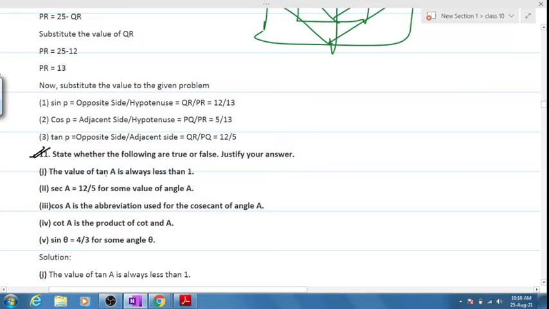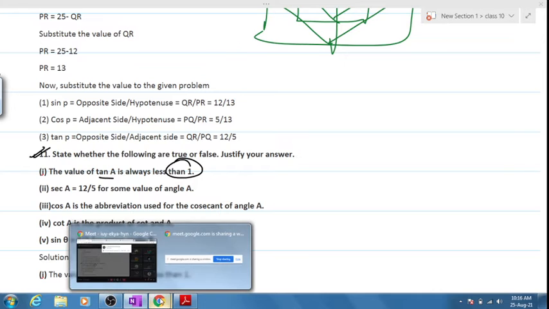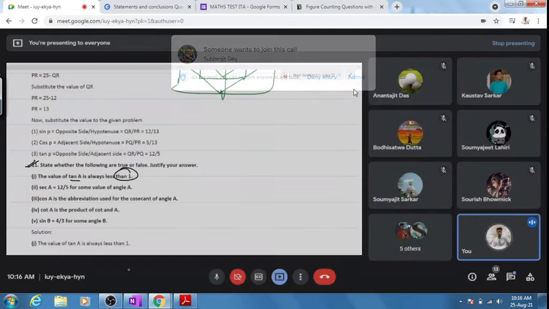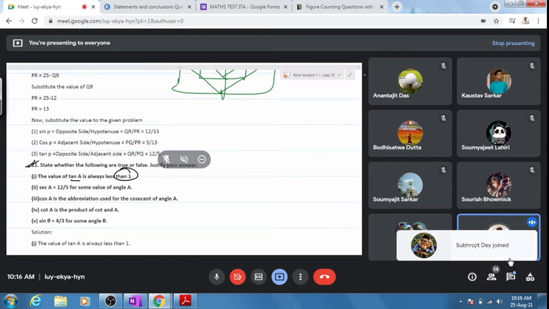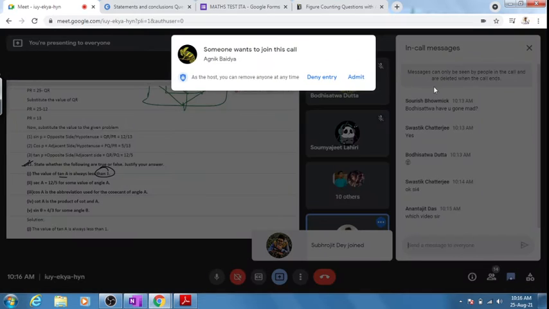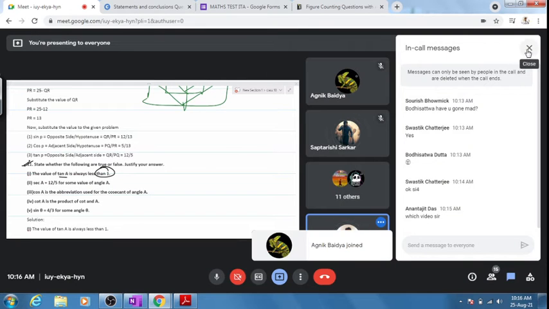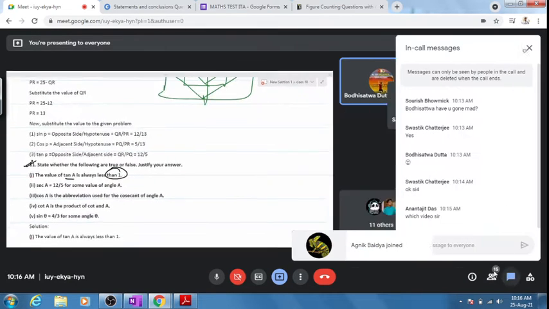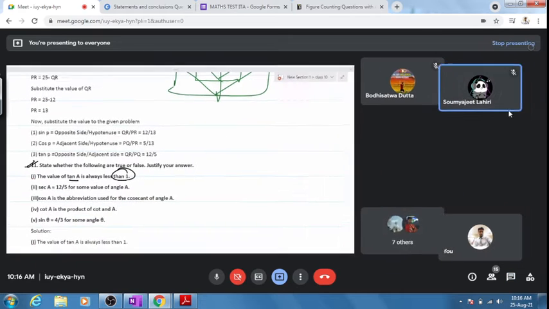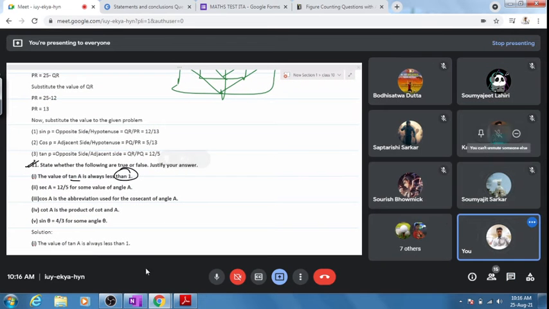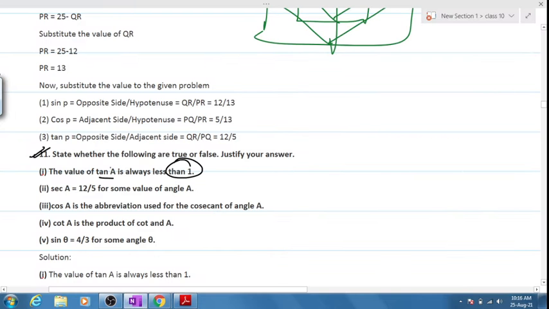Okay, the value for tan is always less than 1. How many are telling true and how many are telling false? The value for tan is always less than 1. So true. True. False. False. If here it would have been sine or cos, we would say that it is less than 1. But for tan, it's less than 1, greater than 1, negative, positive, anything will go.